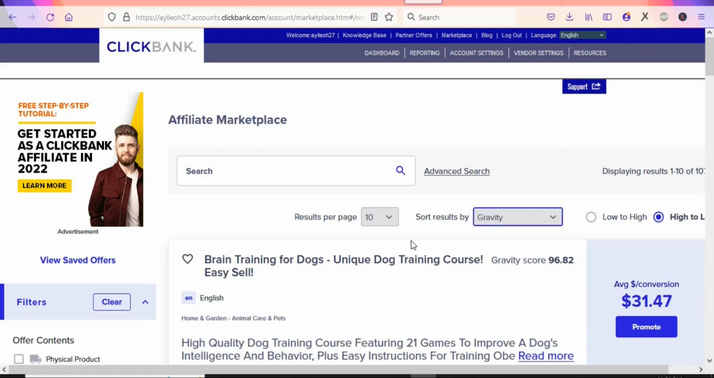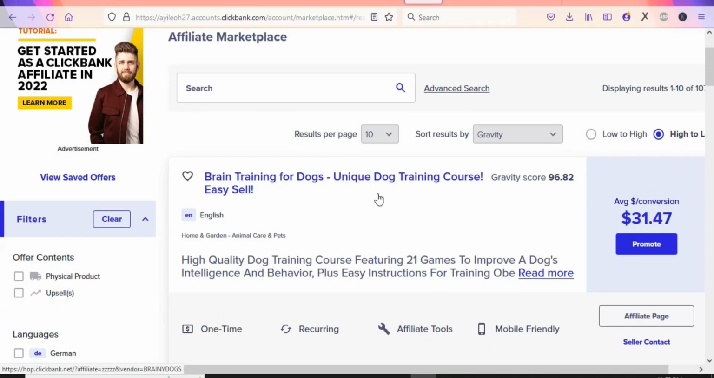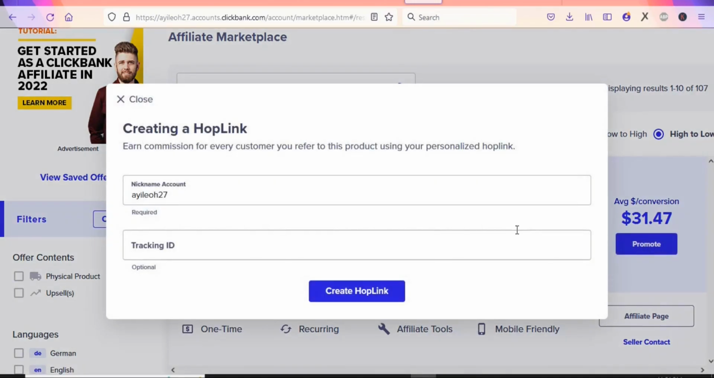Once you sort by gravity, you can see this product right here, Brain Training for Dogs. You can see the gravity score is 96. When you come here, you can see this is the amount that you are going to be paid for every sale that you get, $31.47. So anytime you get a sale, that is the amount that you are going to earn. So now you are going to promote this product under the description of your video. Just click right here, Promote, so that you can promote this product.